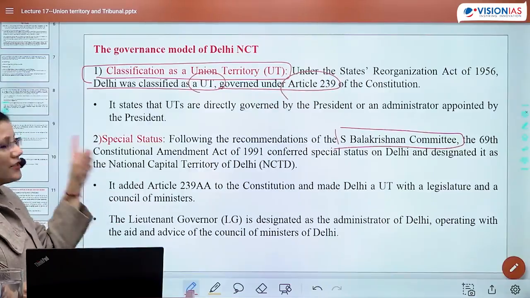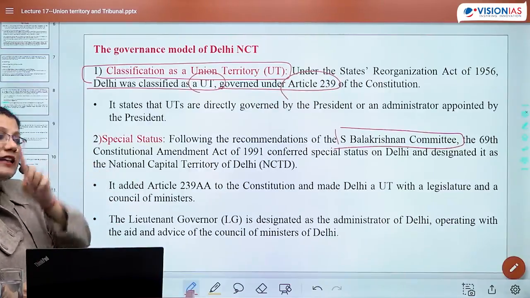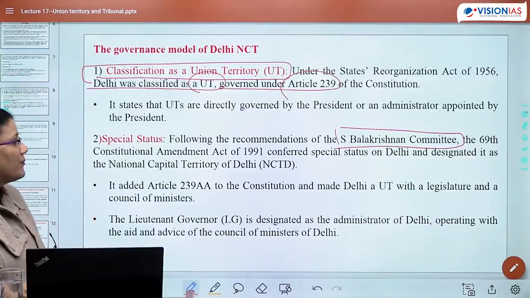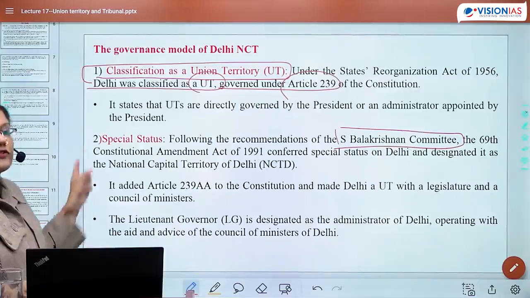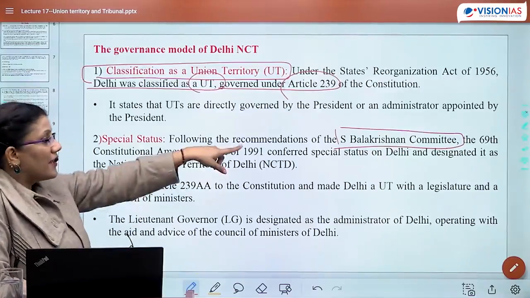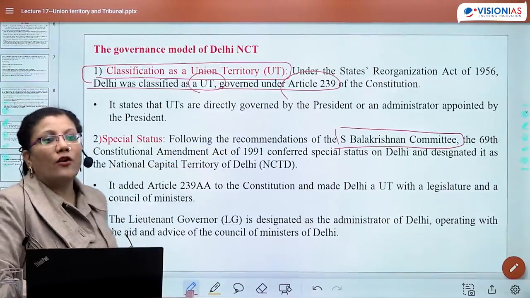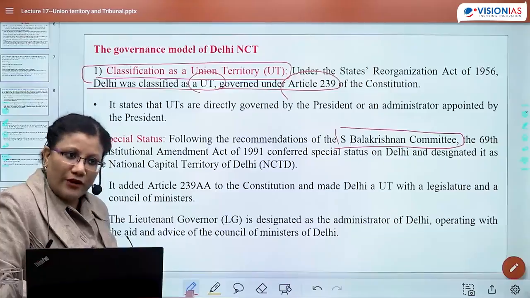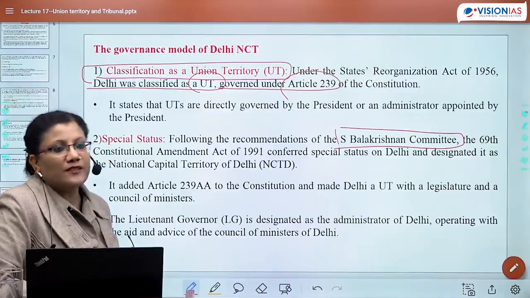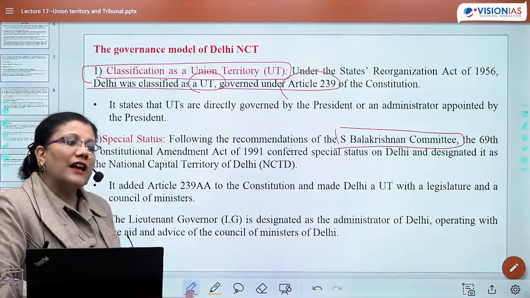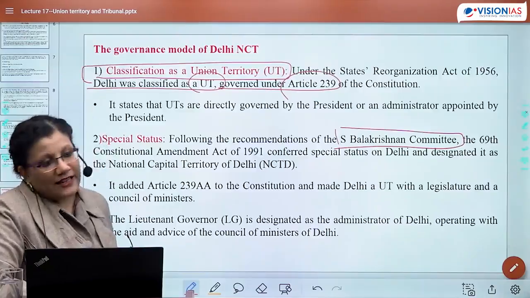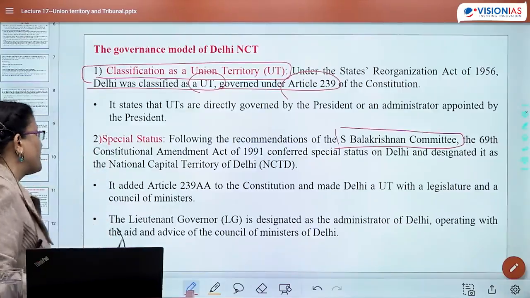Consequently, the 69th Constitutional Amendment Act 1991 came up. Once this particular Amendment Act came up, special status was being given to Delhi and it was redesignated as National Capital Territory of Delhi. Okay? So initially it was just a UT of Delhi, then came the S. Balakrishnan Committee, then after that recommendation happened the 69th Constitutional Amendment Act, and then NCT Delhi got established.